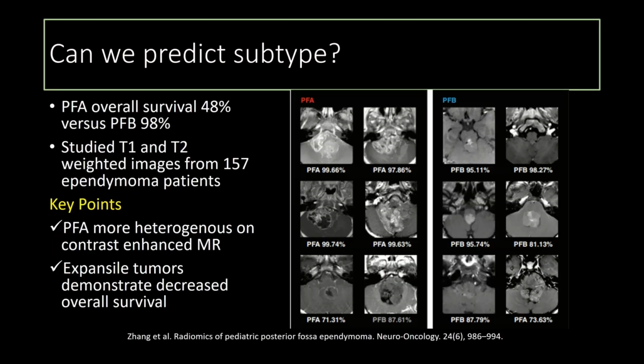We had mentioned earlier in the WHO classification of tumors that there are different tumor subtypes of the posterior fossa ependymomas, A and B. The reason this is important, again, is that PFA has a lower overall survival of 48% versus PFB of 98%. This was a radiomics paper where they extracted data on T1 and T2 weighted images from 157 ependymoma patients. They found that the PFA tumors were more heterogeneous on contrast enhanced MRI examination, and expansile tumors demonstrated decreased overall survival.